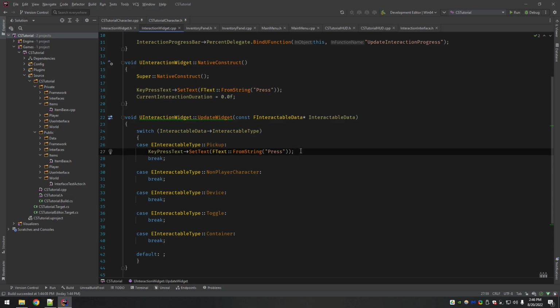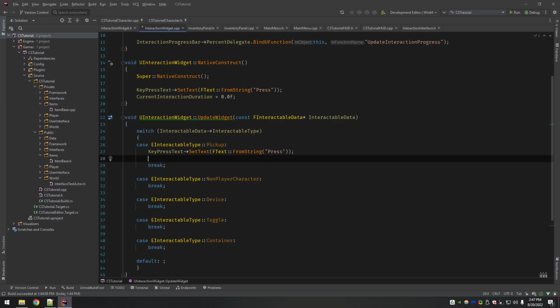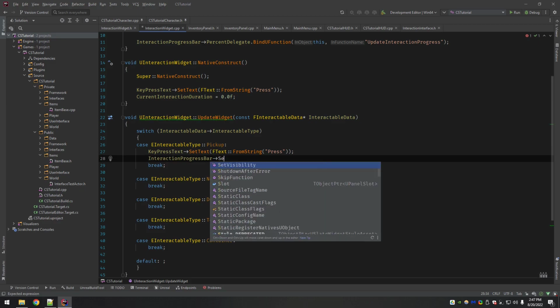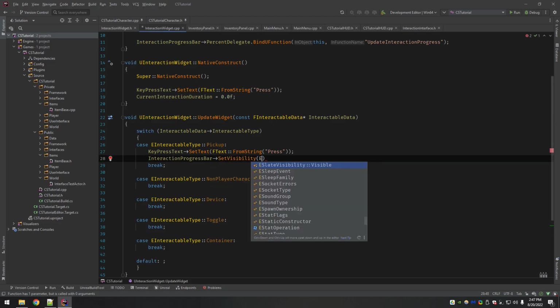So that is why we always need to make sure we handle every case of, okay, hey, what was this set to before I looked at this new thing? So we're going to make sure we set our key press text back to press. We're going to take the interaction progress bar and set its visibility to collapsed.